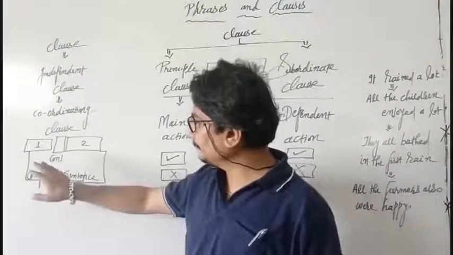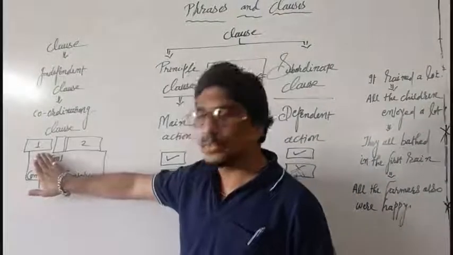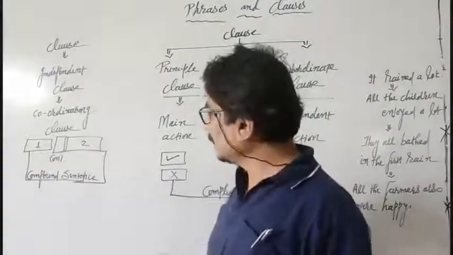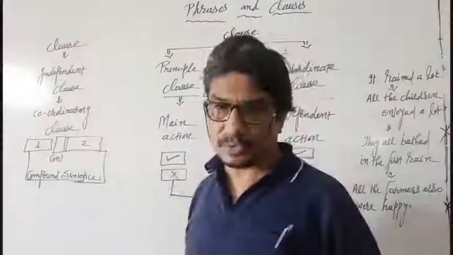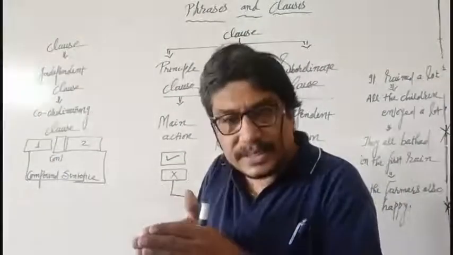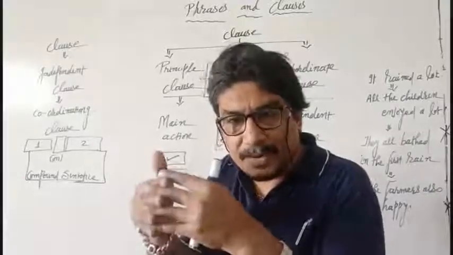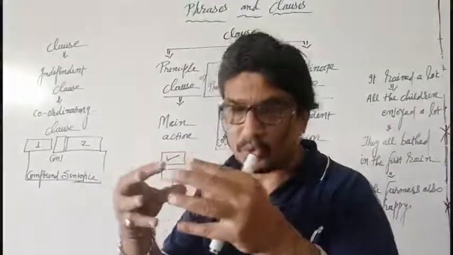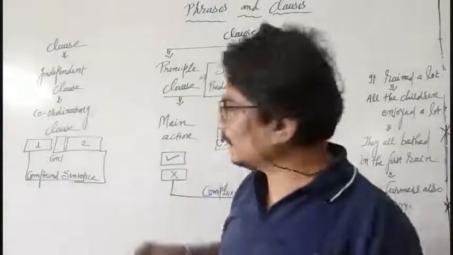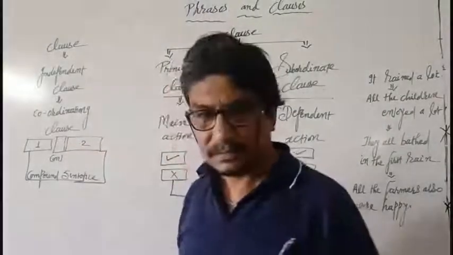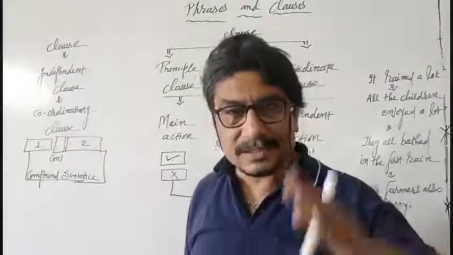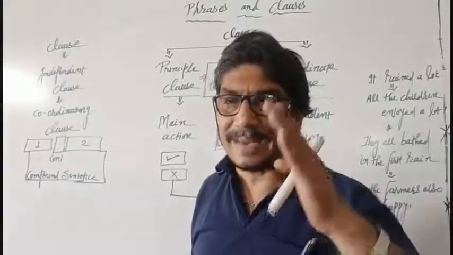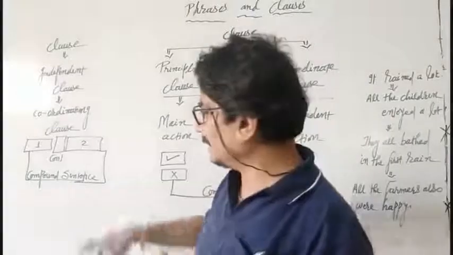You see here, this is one independent clause. This is another independent clause. If both the clauses are clubbed with a conjunction, फेविकोल का मजबूत जोड़, फेविकोल का जोड़ conjunction से लगा दिया, then this type of sentence is known as a compound sentence.